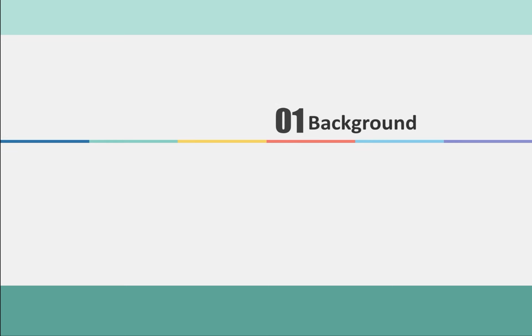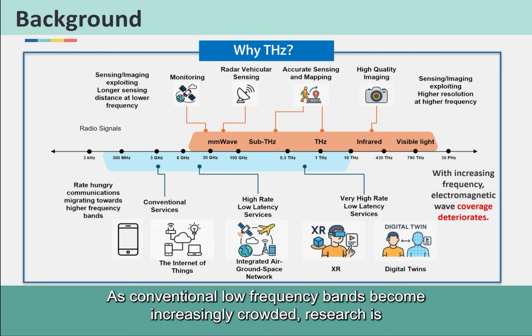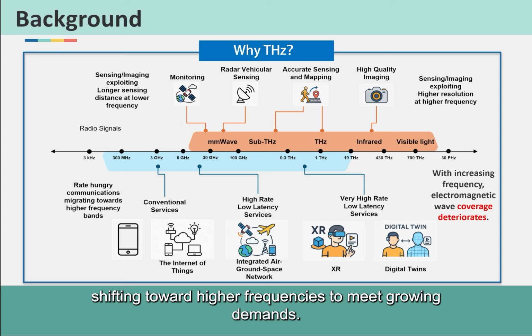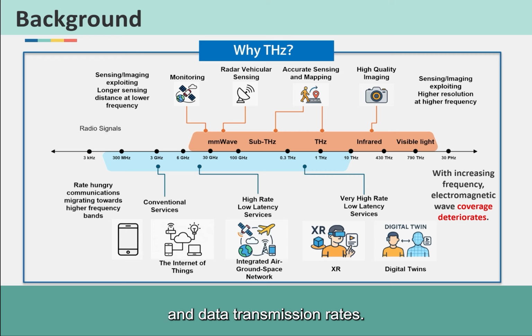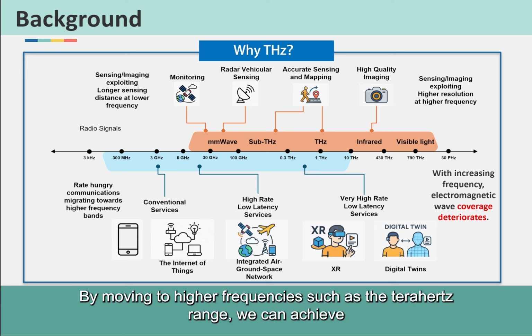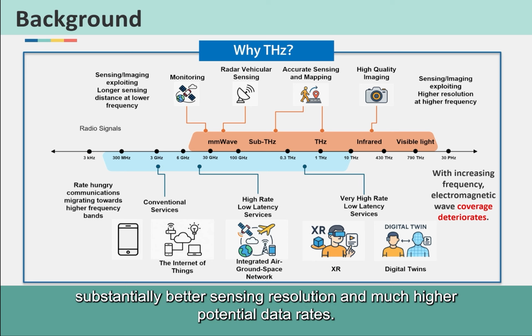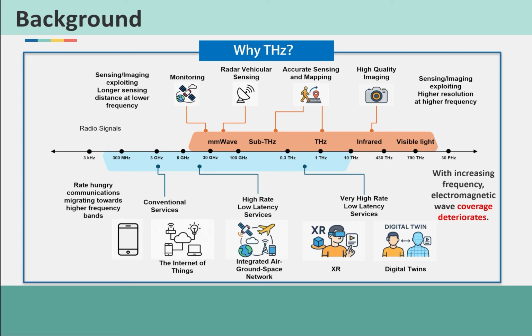First is the background. As conventional low-frequency bands become increasingly crowded, research is shifting toward higher frequencies to meet growing demands. Lower frequencies offer limited bandwidth, which restricts both sensing accuracy and data transmission rates. By moving to higher frequencies such as the terahertz range, we can achieve substantially better sensing resolution and much higher potential data rates.